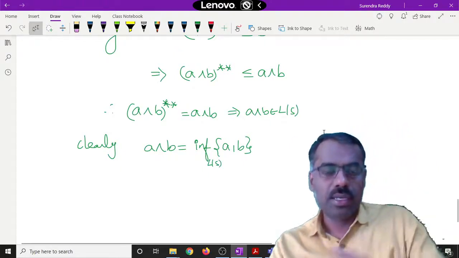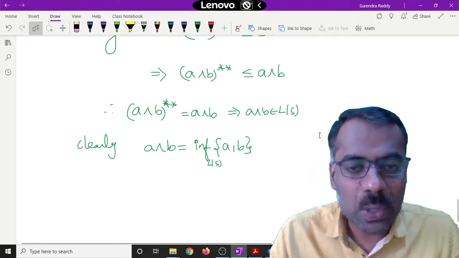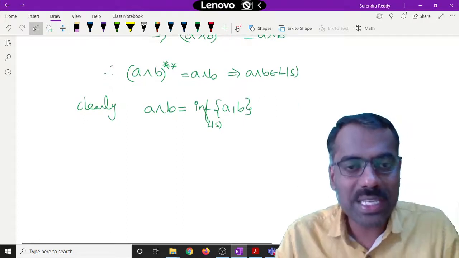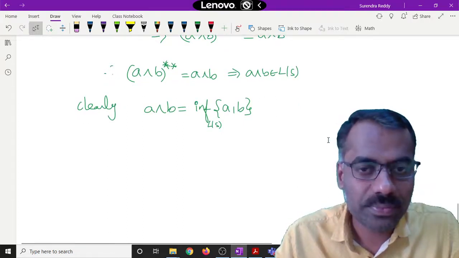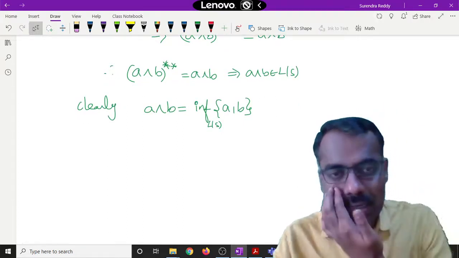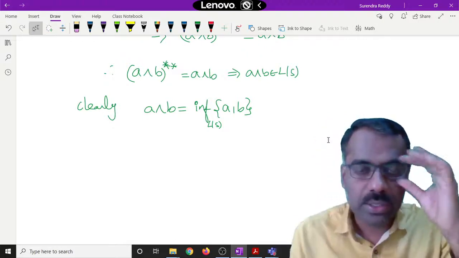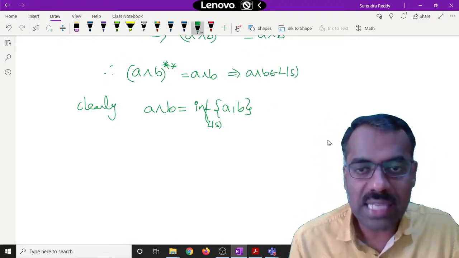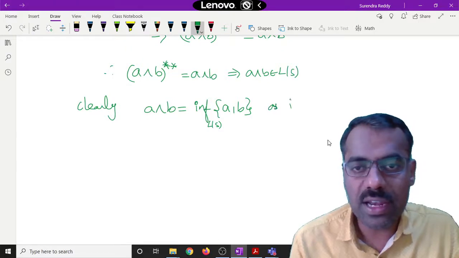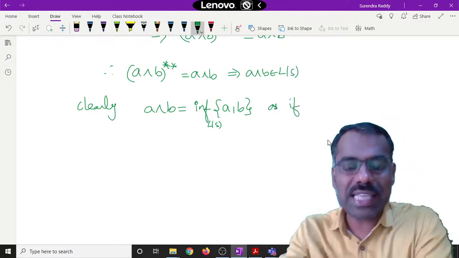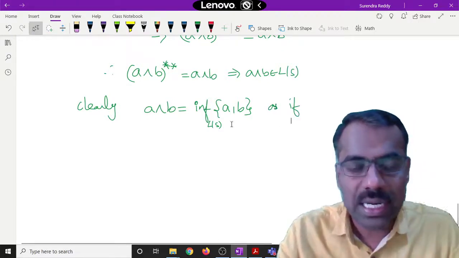Why is A meet B the infimum of A comma B? Clearly A meet B is less than or equal to A, and A meet B is also less than or equal to B. So we want to show that this A meet B is the greatest lower bound. Clearly it is a lower bound.